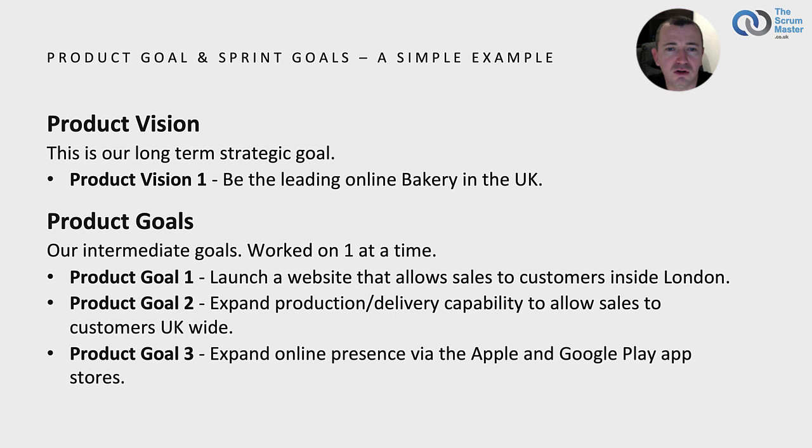Product goal 1, launch a website that allows sales to customers inside London. Product goal 2, expand production and delivery capability to allow sales to customers UK-wide. And product goal 3, expand our online presence via the Apple and Google Play app stores. So for each of these product goals, there would be a number of sprint goals to help us achieve them. So let's look at that.